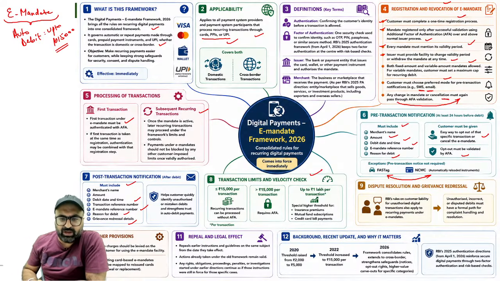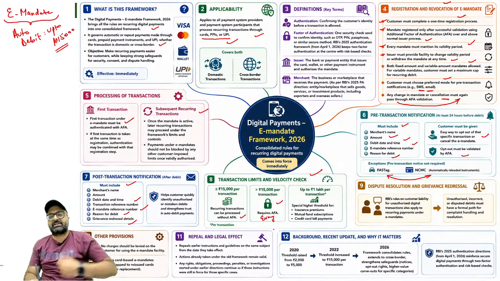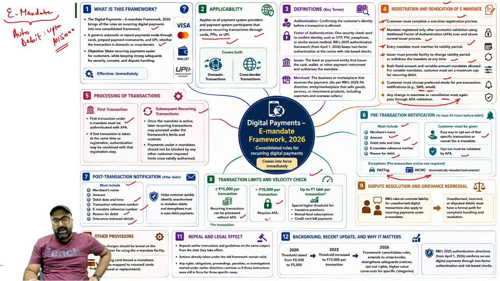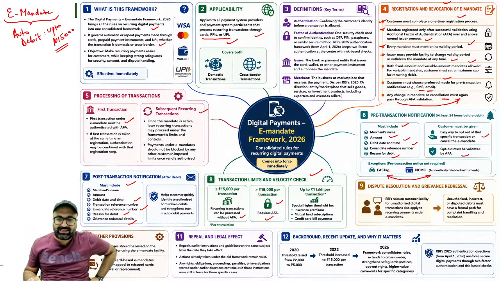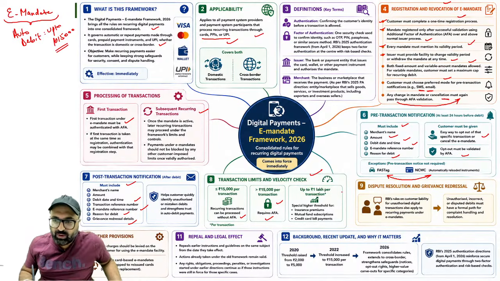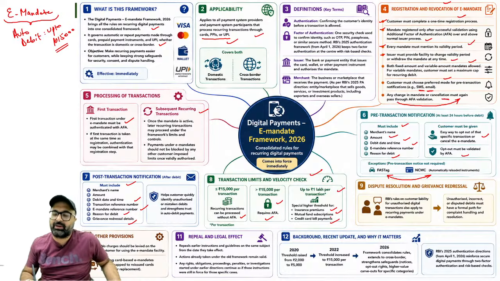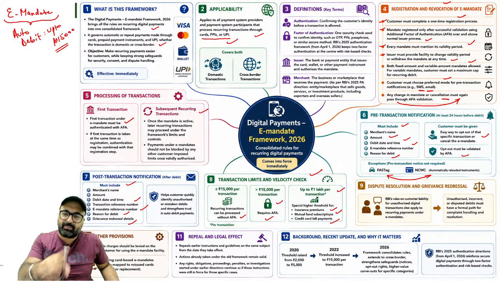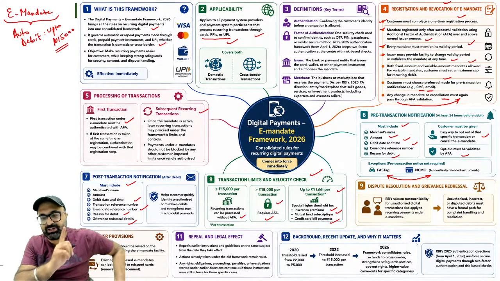Transaction limit and velocity check. If your transaction is up to 15,000, recurring transactions can be processed without AFA. But again, if it is above 15,000, then you require AFA, and that will be required in every transaction. Secondly, if you want it without requiring every transaction approval, then you have to go to the bank physically in order to increase the limit above 15,000. Up to 1 lakh per transaction in case of insurance premium, mutual fund subscriptions or credit card bill payment can also be allowed through e-mandate, which is above 1 lakh, but for certain transactions, for certain conditions only.